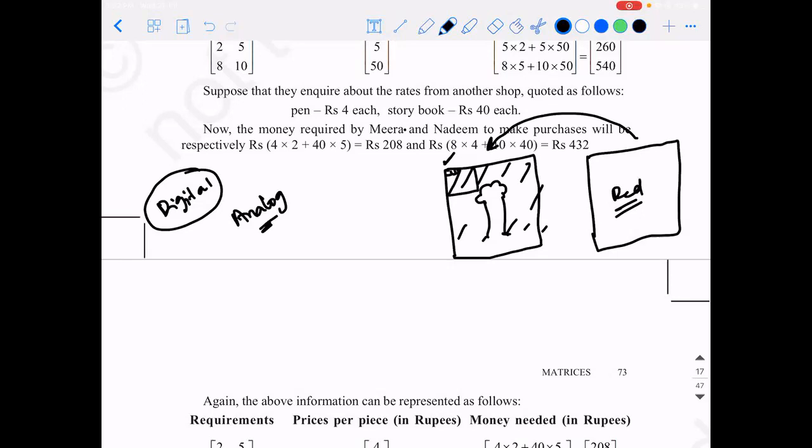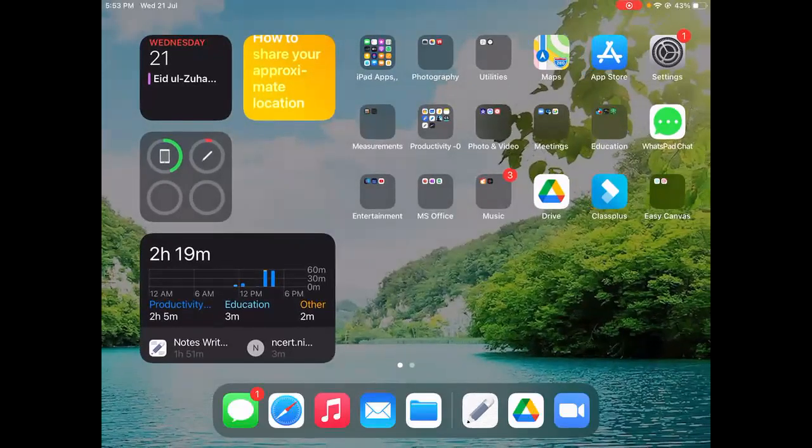Yes or no? Now, when you try to bring this and keep it here, and you try to reduce the transparency, if possible, I'll show it to you. Wait, just a minute. I'll show it.